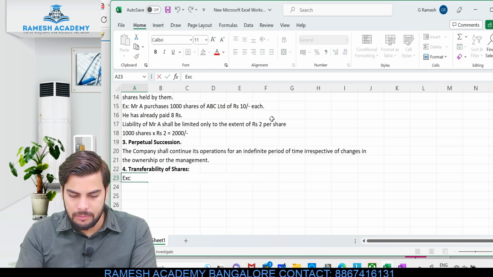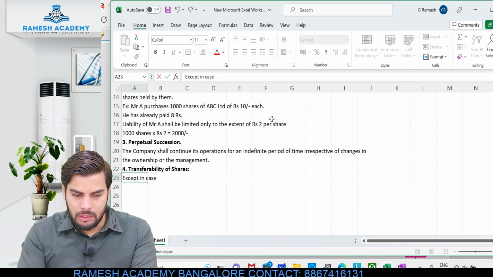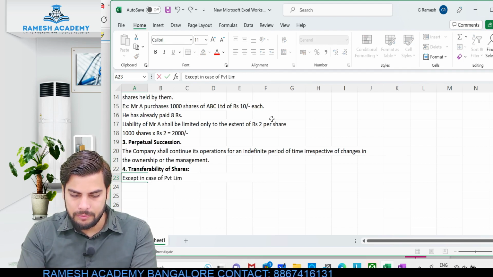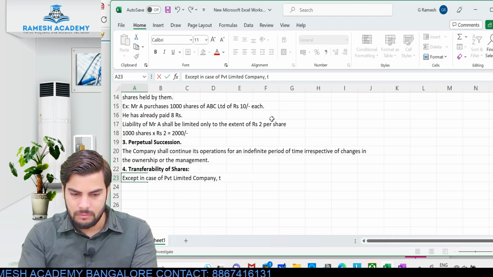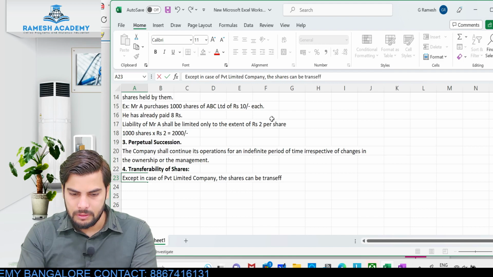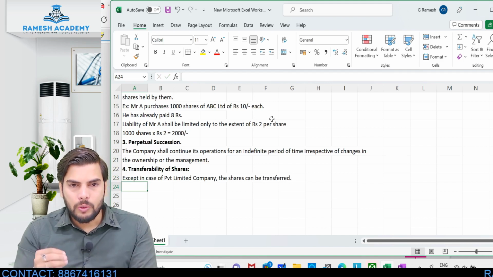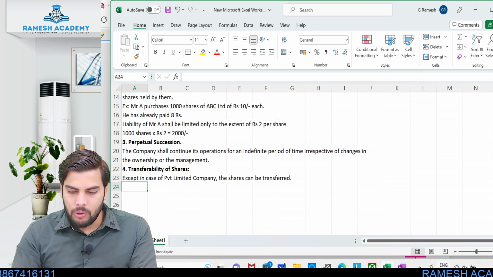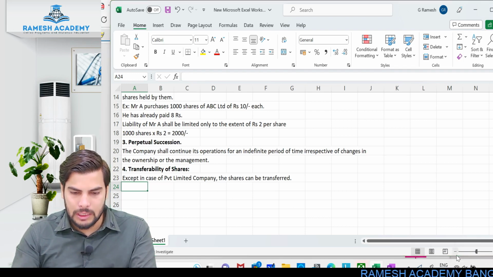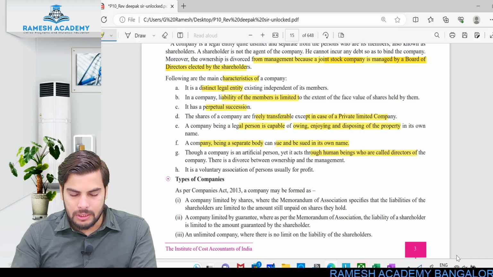Except in case of private limited company, the shares can be transferred. Okay, so easy transferability of the shares. If I'm the shareholder of a particular company and if I want to transfer the shares, it is possible. So there's no restriction with respect to transferability of the shares. Okay, so this is the next feature.